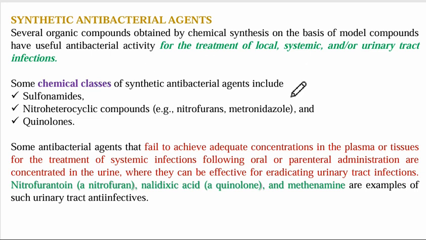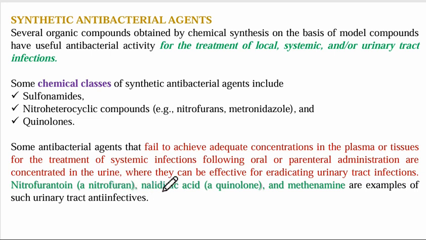The chemical classes of these synthetic antibacterial agents include the sulfonamides, nitroheterocyclic compounds like the nitrofurans, for example the drug nitrofurantoin, metronidazole, and other quinolones. Now, as we know, some antibacterial agents fail to achieve adequate concentration in plasma or tissue for the treatment of systemic infections following oral or parenteral administration, but are concentrated in urine, which is effective for eradicating urinary tract infections.